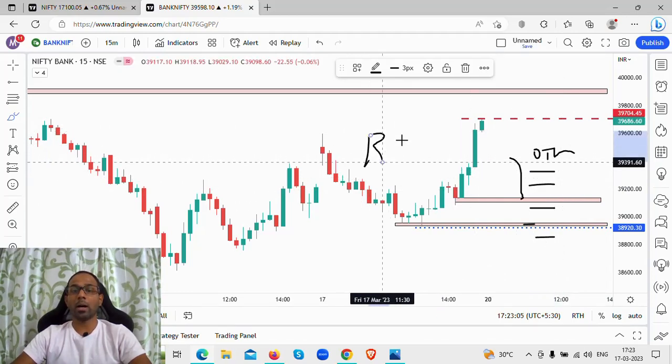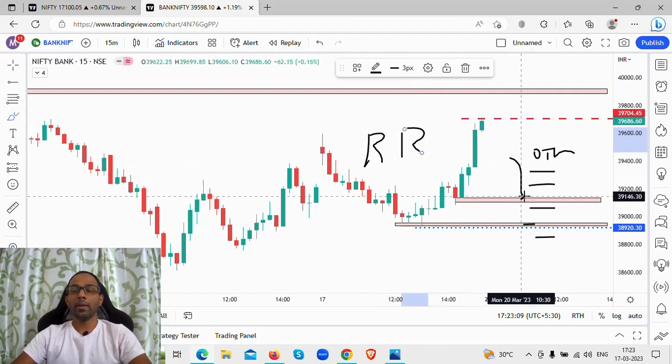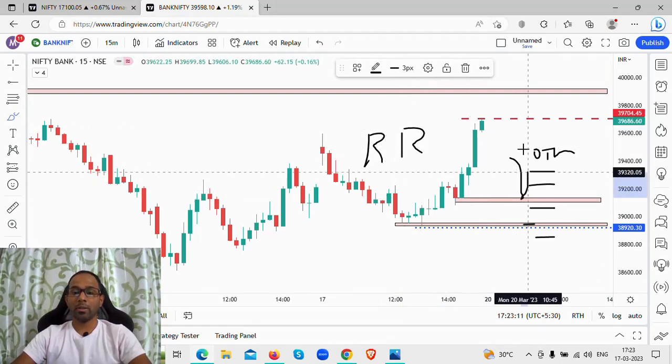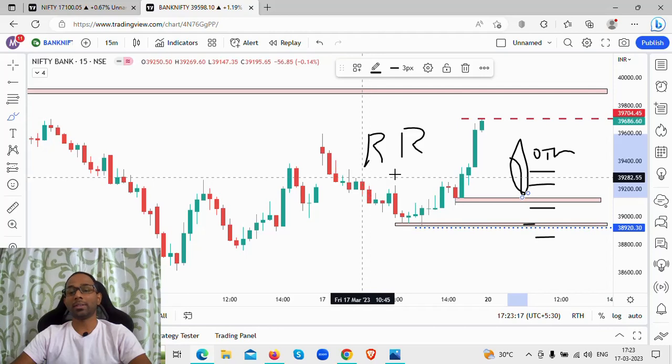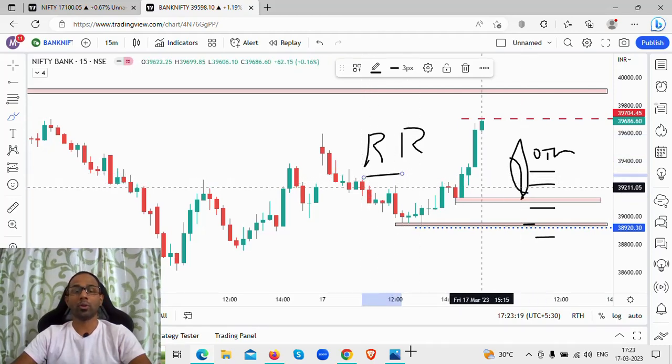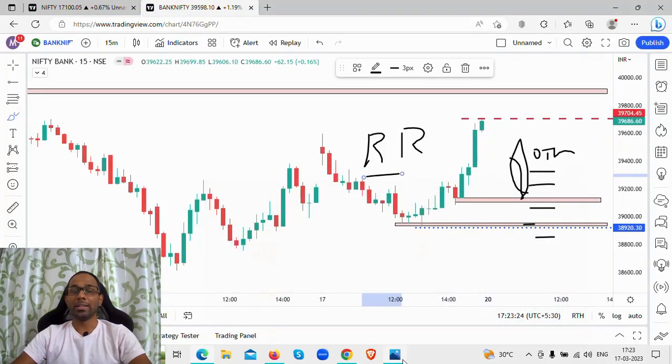So never forget the RR, never forget the risk to reward ratio. If say suppose the price comes down to this level and there is a huge bounce, then I'm going to let the trade go because the reward is not in my favor and the risk is pretty high. So I'm not going to take it. I hope the idea of which strike price I'll be doing option buying is clear to you and the example is clear.